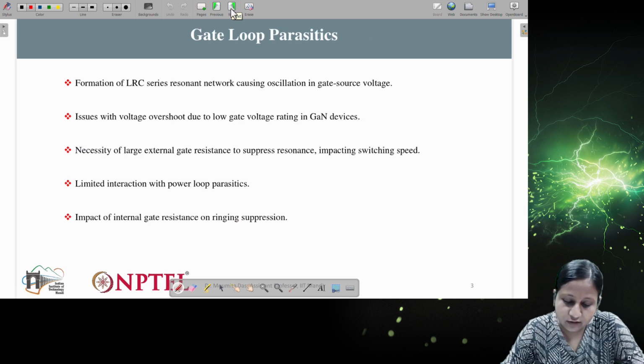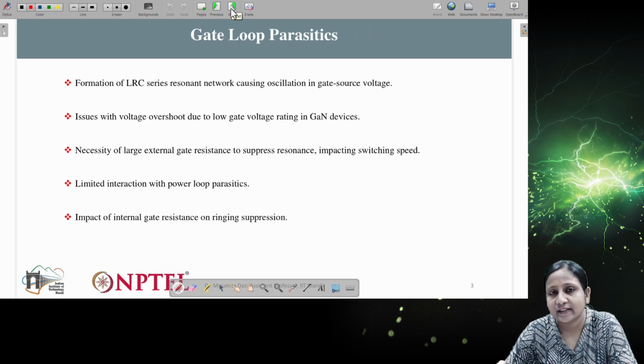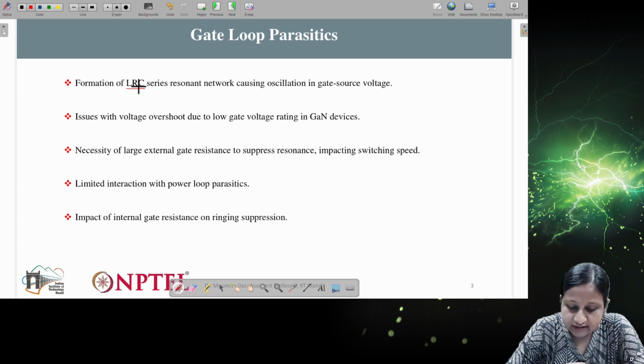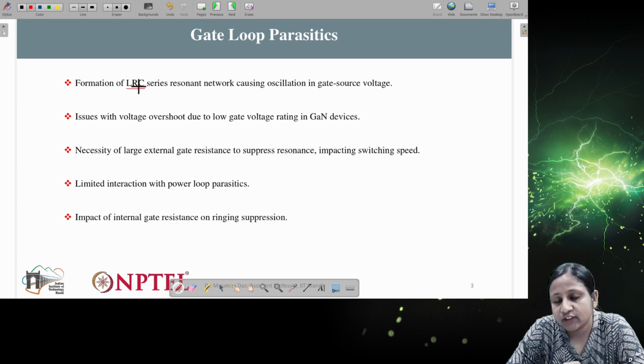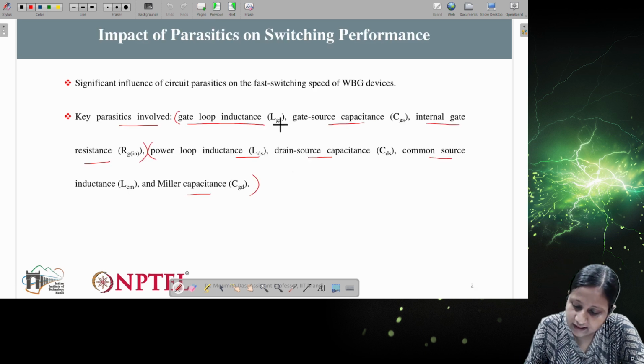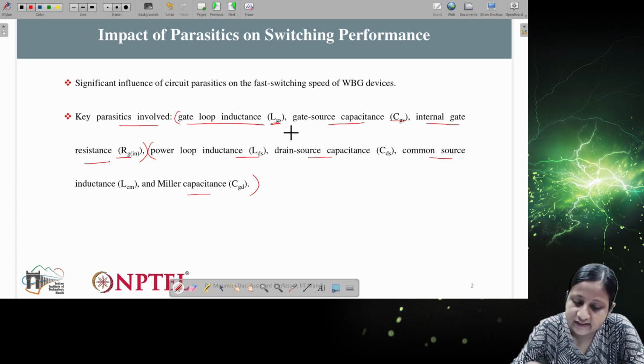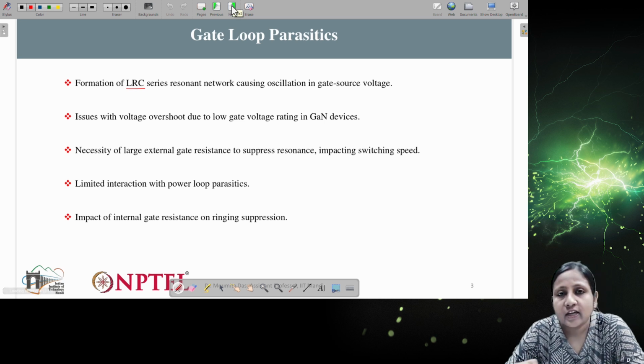Basically, how is the gate loop parasitic forming? First I'll start by discussing the gate loop parasitics. You can see the formation of this LRC series resonant network, which causes oscillation. How is this LRC network forming? You can see here there is already a loop inductance L, then gate capacitance C, and the internal resistance R. These three components form an LRC or LCR network, and this will work as a series resonant network.